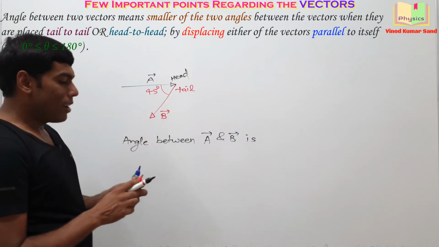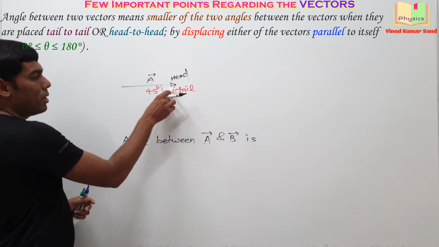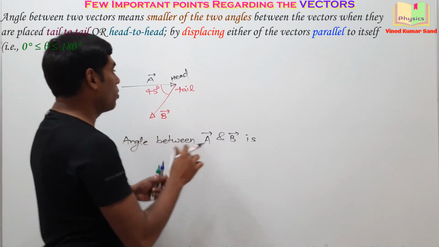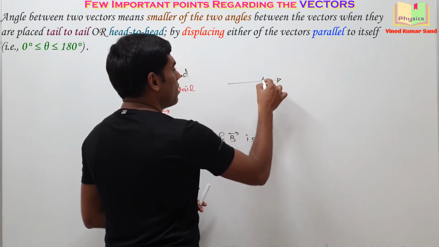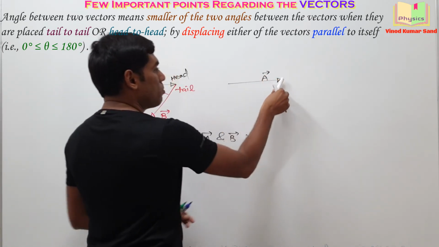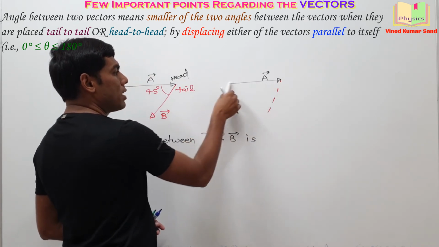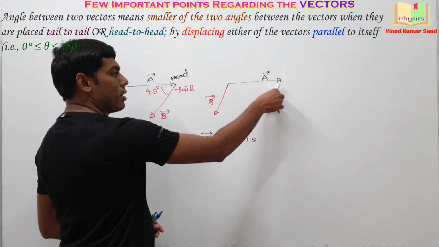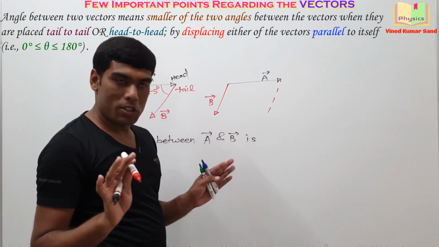So we'll do the parallel displacement. This can be done by displacing the B vector here. I am doing that. Here was the A vector, and this B vector has been displaced parallel like this. Okay, displacing the vector parallel will not change it.